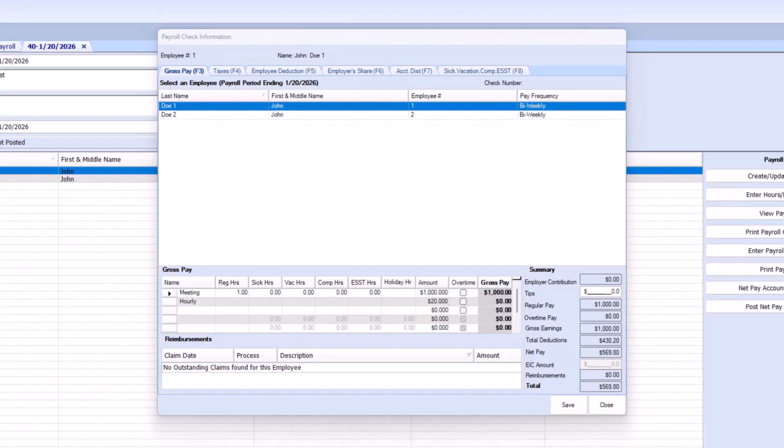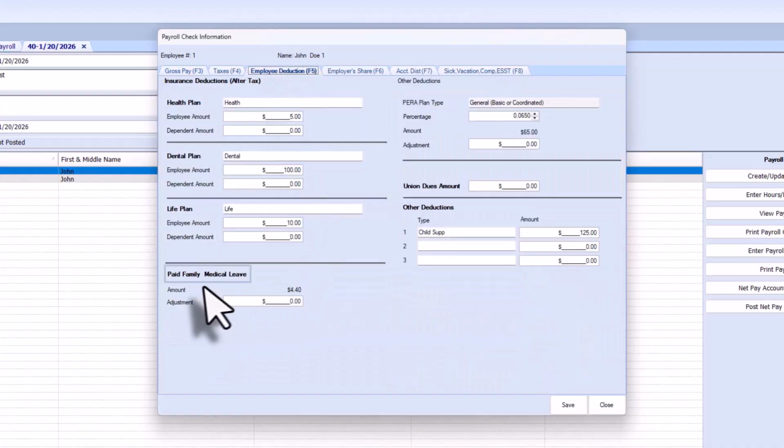The employee's hours entered, the gross pay is $1,000. The paid family medical leave premium will be calculated off $1,000 of gross pay. If we look at the employee deduction, we now have a section for paid family medical leave. You will notice that the amount being withheld is $4.40 for the employee.